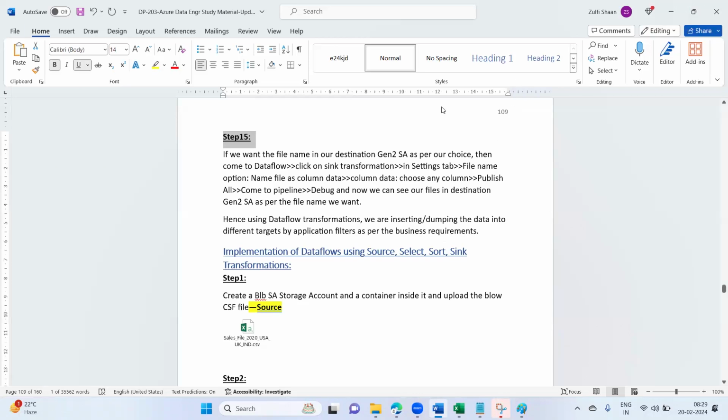The Spark commands we are going to write in Databricks, that we'll see maybe after 8 or 10 to 12 classes. Okay, sir. Thank you, Gopi.